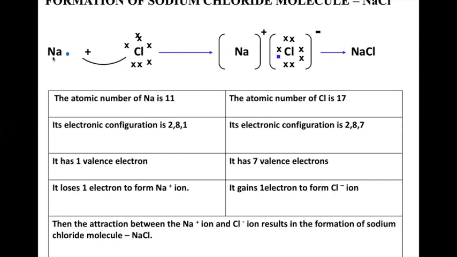So we can show it like this. Sodium is having 1 valence electron. Chlorine has got 7 valence electrons. 1, 2, 3, 4, 5, 6, 7. This 1 electron from sodium will be transferred to chlorine. Yes, it is transferred to chlorine. That is why it has become positive over here. And that is why it has gained 1 electron to complete the octet rule. And that is why it has become negative. And that is how you're getting NaCl. Okay.